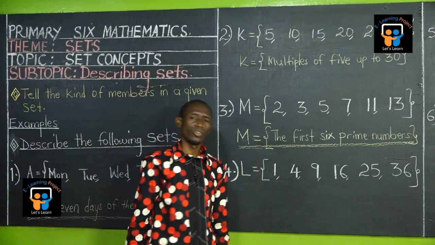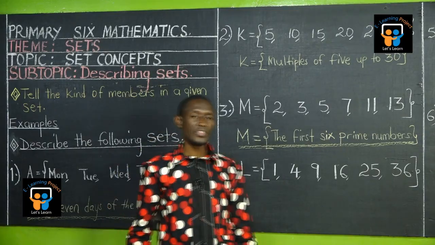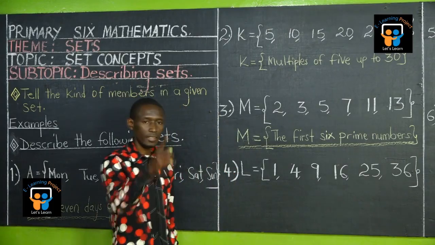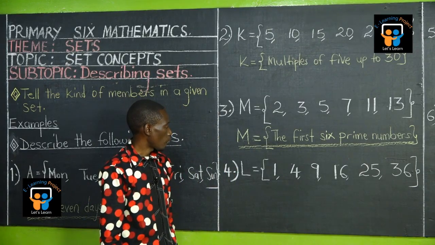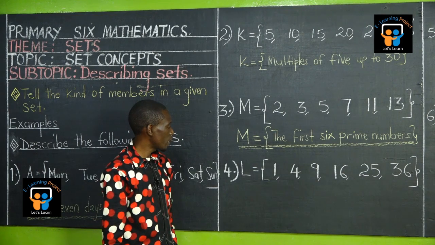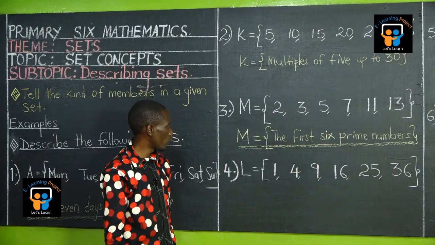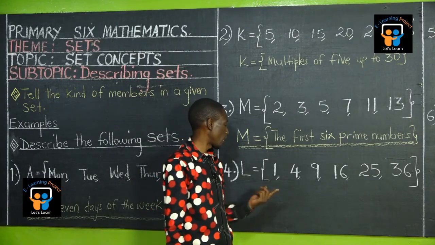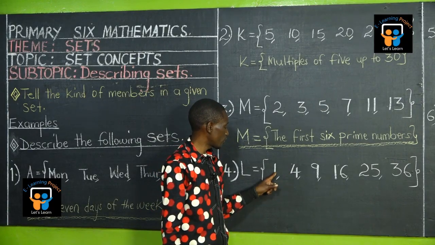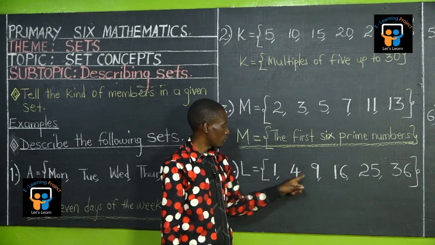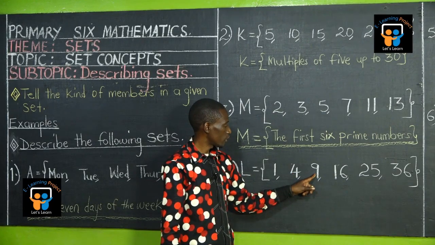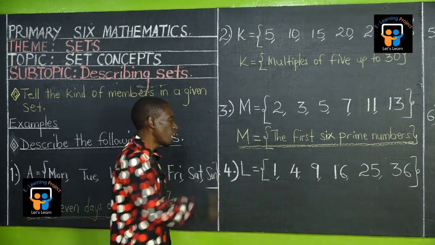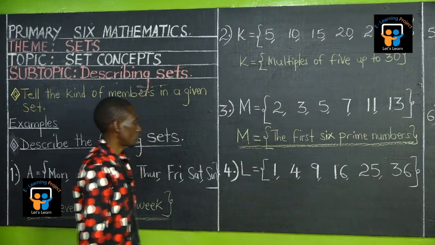Now, which kind of numbers are those ones? Use your brain and think. You tell us the answer. No. They cannot be counting numbers. They are not in order. The order is not uniform. Here they skipped. They are counting numbers, but they are not in their order. Here they skipped this minus this, 3. This minus this, 4. This minus this is not a 5. It is now a 7. So they cannot be counting numbers. They are counting numbers, but again are not in their order.